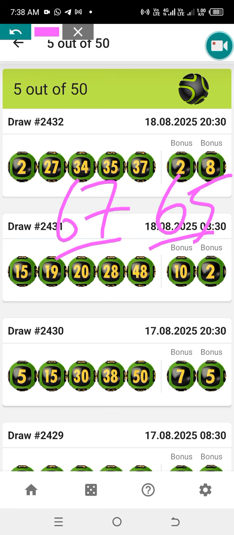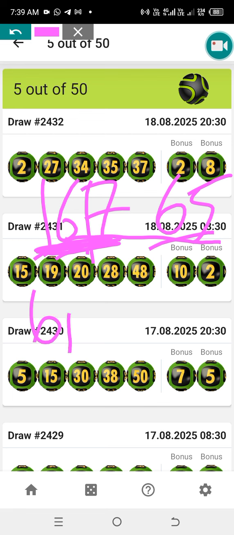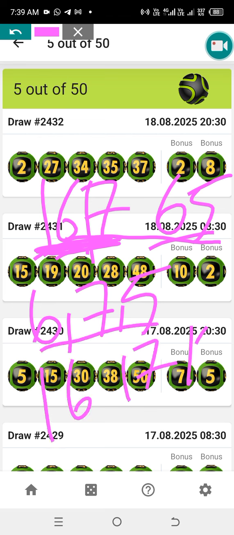Then these numbers you see here, you will check each number and multiply it by 2 or add 10. So for example, you're going to take a 6, 7, and a 5, right? As small numbers, then you add 10: 16, 17, and 15. Then the 15 is already there.